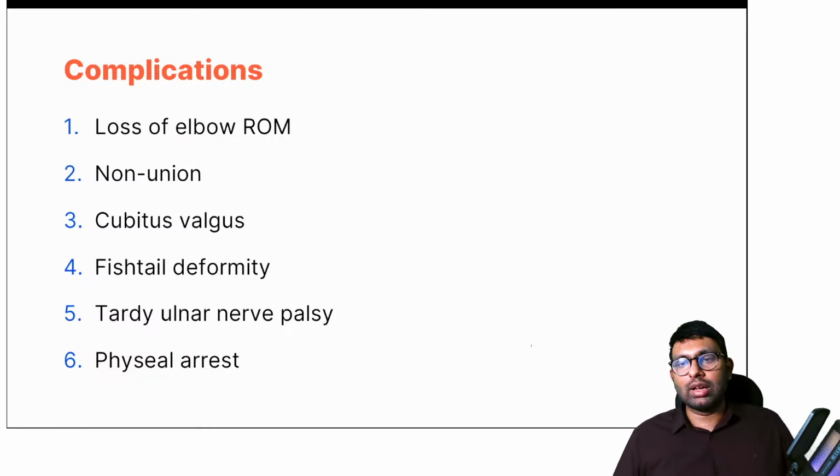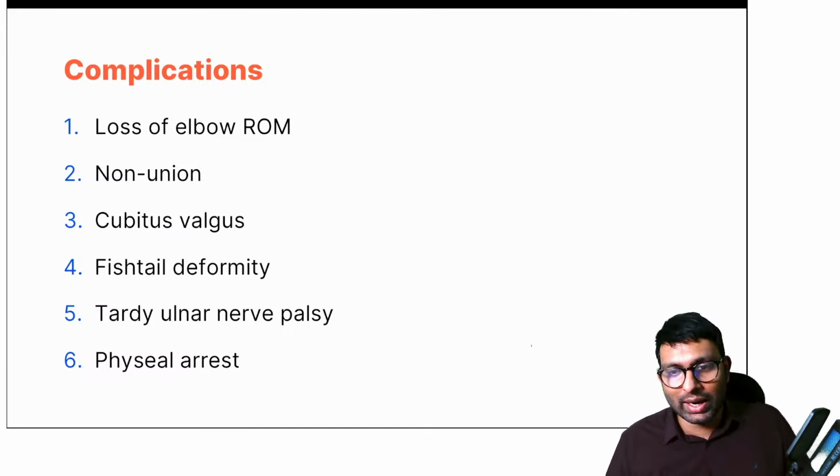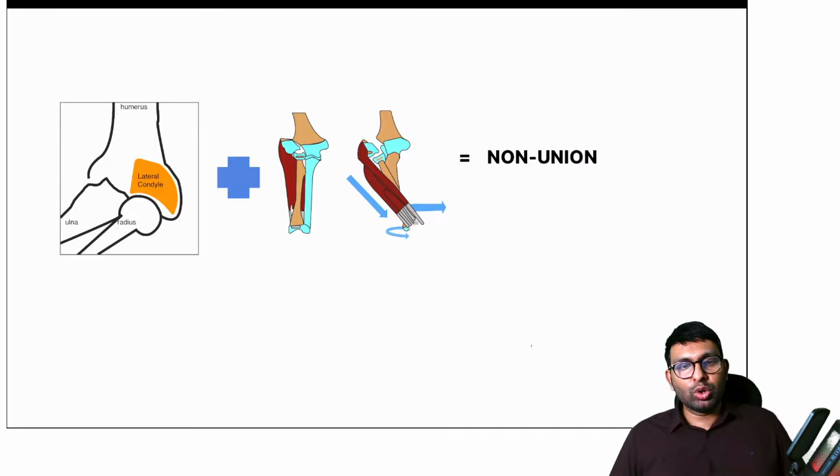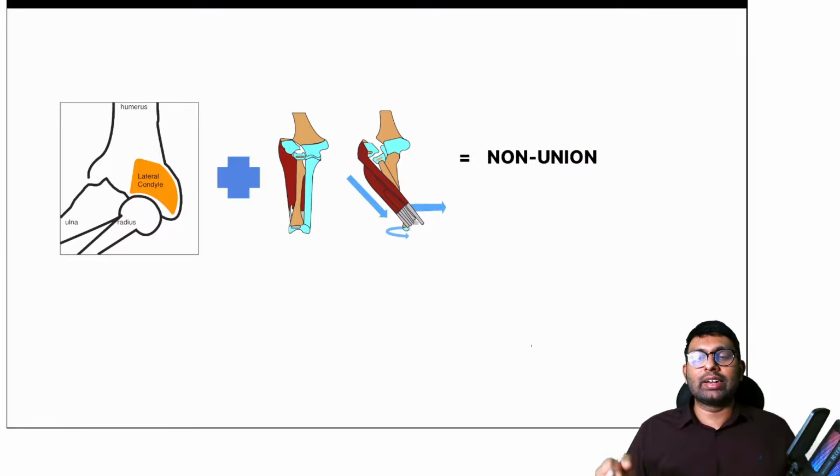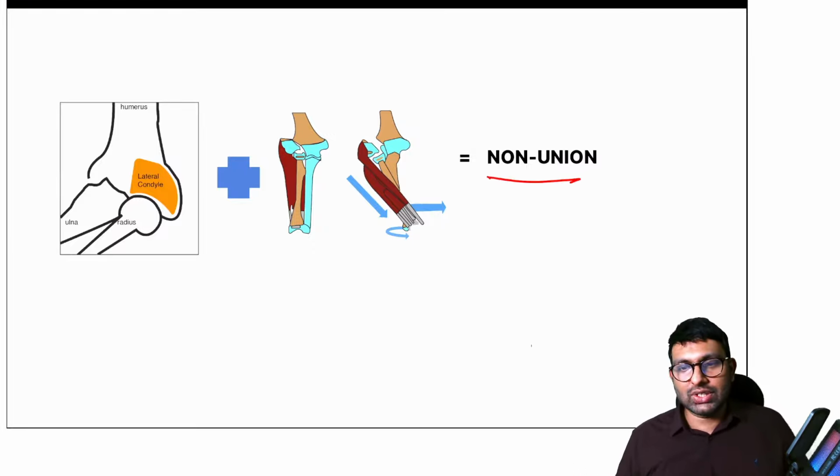Now in lateral condyle humerus fracture, you will have some complications like loss of elbow range of motion, non-union, cubitus valgus, not varus. Stardust is absolutely right. Fishtail deformity, tardy ulnar nerve palsy, another very important complication to remember, and physeal arrest. All these 6 things are seen, and I'll tell you why they occur. First thing is non-union. There is a muscle attachment towards the lateral epicondyle, and because of this, if there is a fracture, there is a continuous pull of this muscle preventing union, and that is why non-union chances are very high.